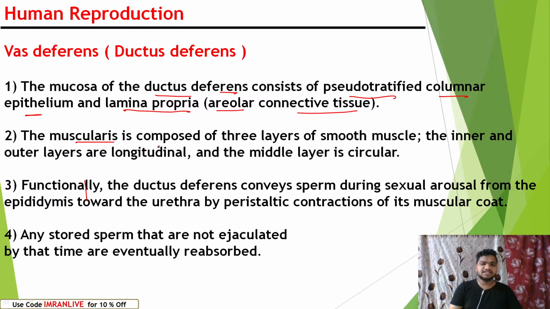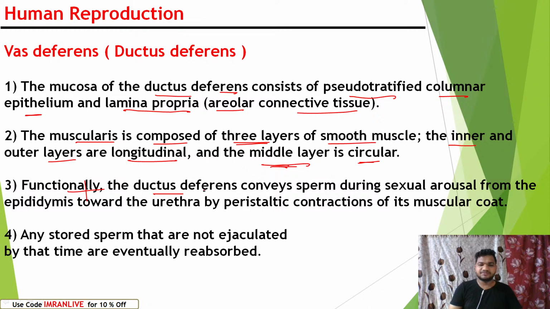The muscularis is composed of three layers. The muscularis, the tissue we are discussing in the vas deferens, contains three layers. They are smooth muscles: the inner and outer layers contain longitudinal muscles, and the middle layer is circular. Hope you didn't skip the tissues video; you can watch it later also. Hope you are understanding the types of tissues present in the vas deferens, right?